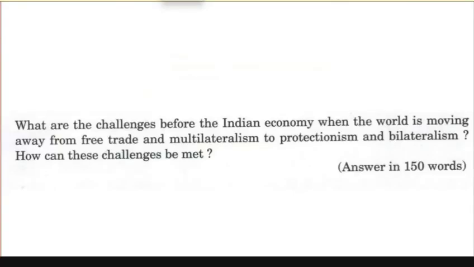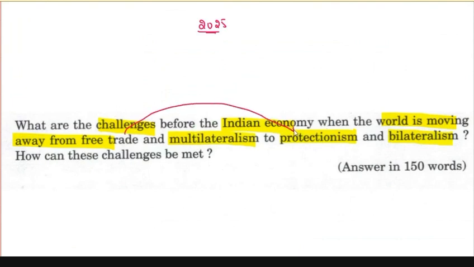Hello everyone. Let's discuss this question which has come in 2025 mains. So let's see the question. The question is: what are the challenges before the Indian economy when the world is moving away from free trade and multilateralism to protectionism and bilateralism? So what's happening is the world is moving away from free trade to protectionism.